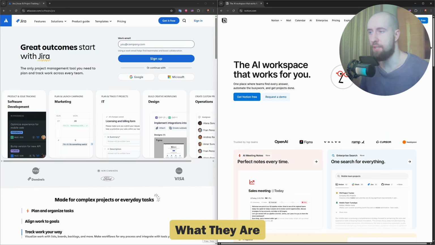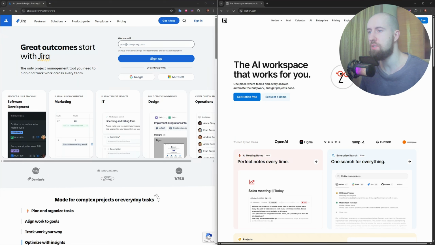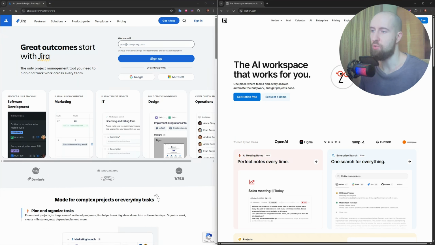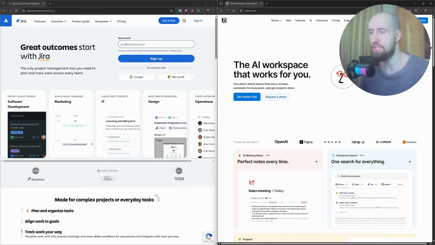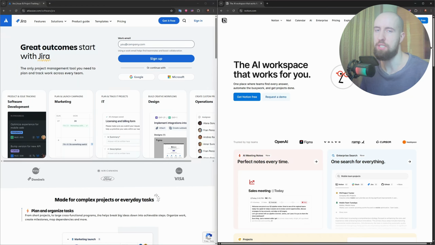Jira, developed by Atlassian, is a project management and issue tracking platform, primarily built for software teams. It's known for agile support, Scrum boards, and tight integration with development tools like Bitbucket and GitHub. And Notion, on the other hand, is a flexible all-in-one workspace. It's used for notes, wikis, databases, and task tracking. It's more like a digital operating system for your team, with a focus on simplicity and customization.